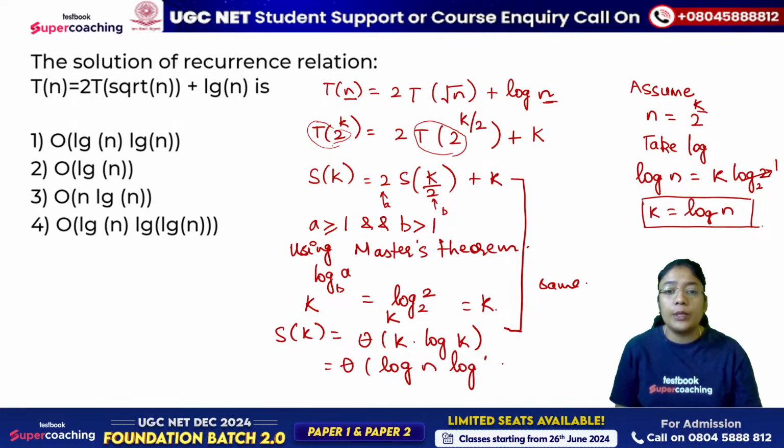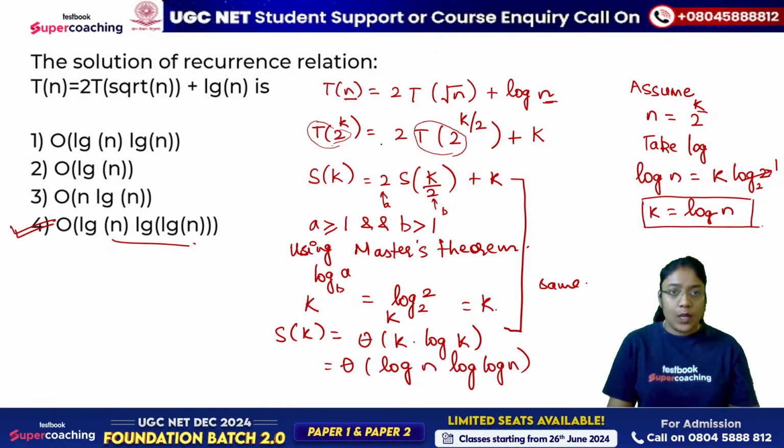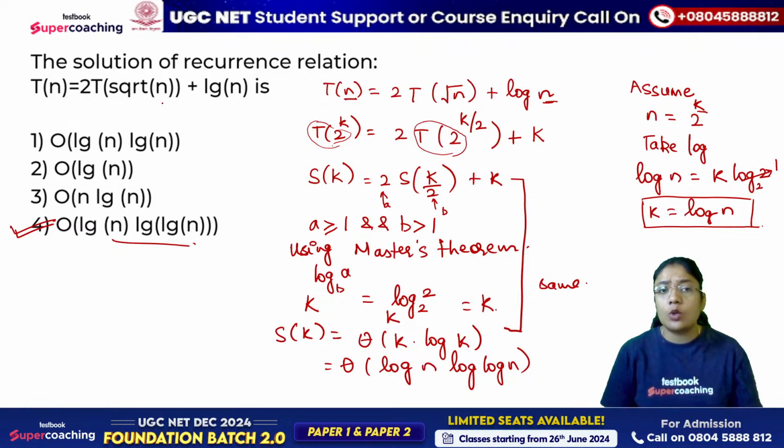So it comes out to be theta of n log of log n. That is nothing but it's option D. So correct answer for this question is option D. तो इस टाइप के क्वेश्चंस इंपॉर्टेंट है. मेजॉरिटी टाइम स्टूडेंट्स आर स्टक लाइक कि इसको कैसे सॉल्व करना है.